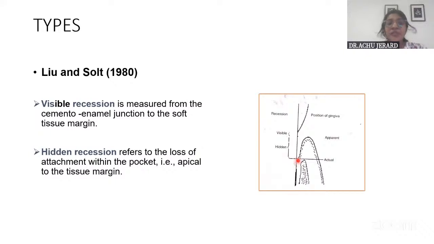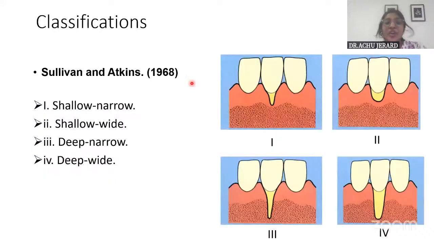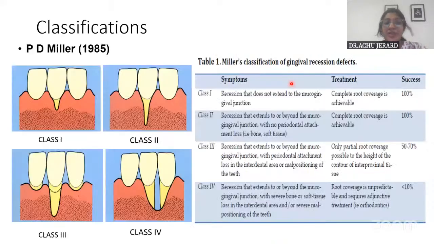Okay. Then coming on to the classification, you have a lot of classifications for recession, but at least you should know Miller's classification, it is a must know, and then another one or two. So here I've written two, that is Sullivan and Atkins, the easiest classification, that is deep narrow, deep wide, shallow narrow, shallow wide. You can draw a picture also. And then Miller's classification, with relation to the extension into the mucogingival junction, and also considering the degree of soft tissue and hard tissue loss, right?